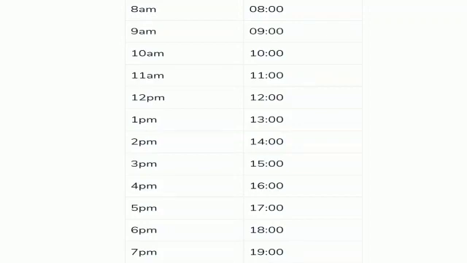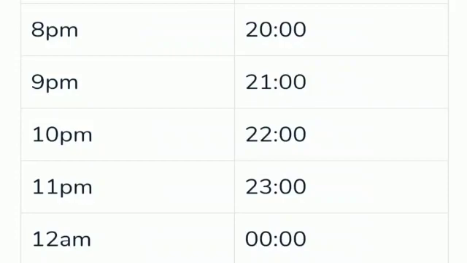After 12 p.m., 1 p.m. in 24-hour clock time is 1300. 2 p.m., 1400. 3 p.m., 1500. 4 p.m., 1600. 5 p.m., 1700. 6 p.m., 1800. 7 p.m., 1900. 8 p.m., 2000. 9 p.m., 2100. 10 p.m., 2200. 11 p.m., 2300. 12 a.m., 0000. Time from midnight, 00 hours, to 1200 noon.